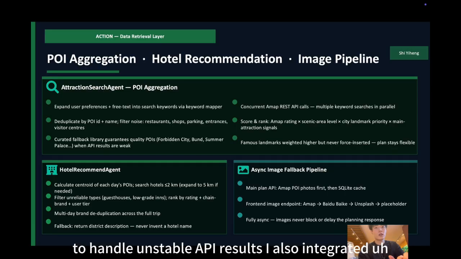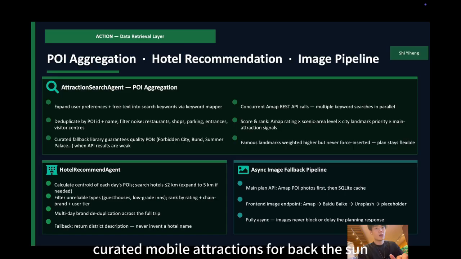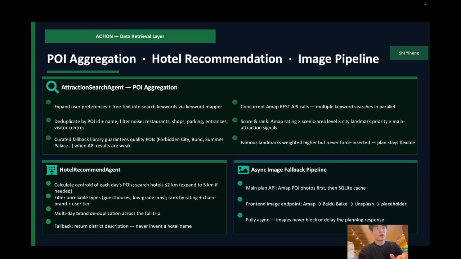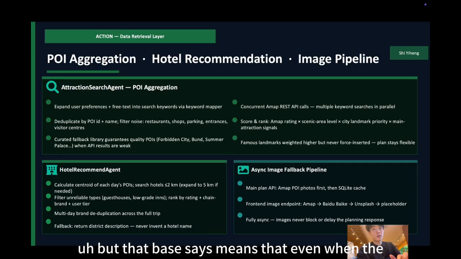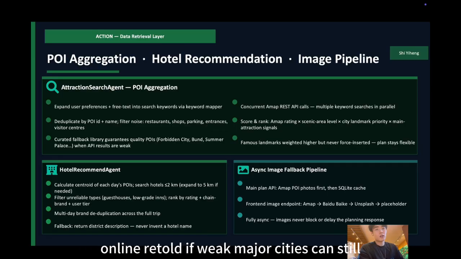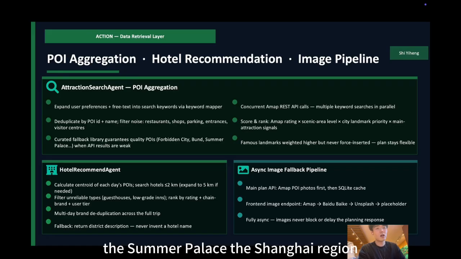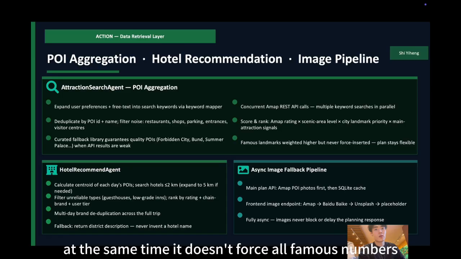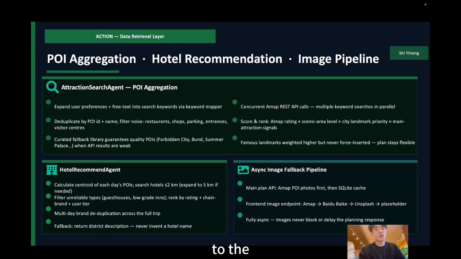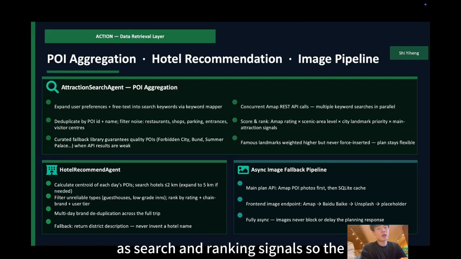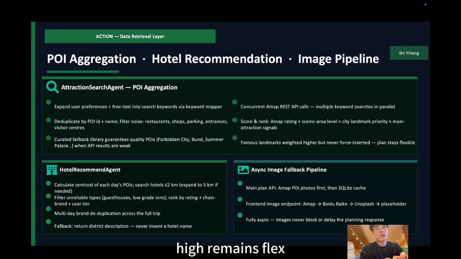To handle unstable API results, I also integrated a curated local attractions fallback database. This means that even when the online result is weak, major cities can still return high-quality candidates, such as the Forbidden City, the Bund, the Summer Palace, and the Shanghai Museum. At the same time, it doesn't force all famous landmarks into the itinerary. They are used as search and ranking signals, so the plan remains flexible.